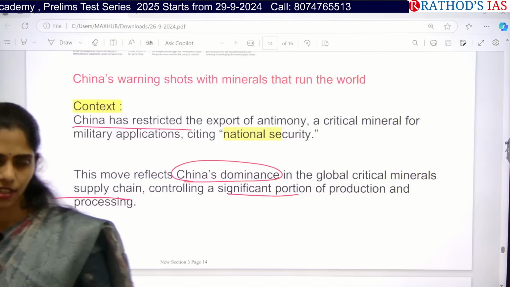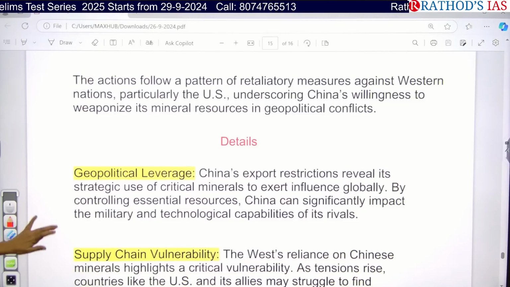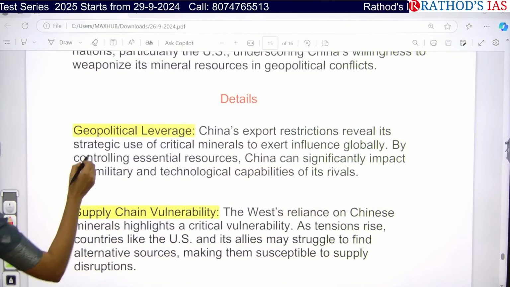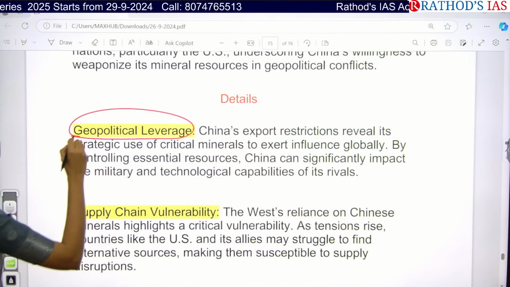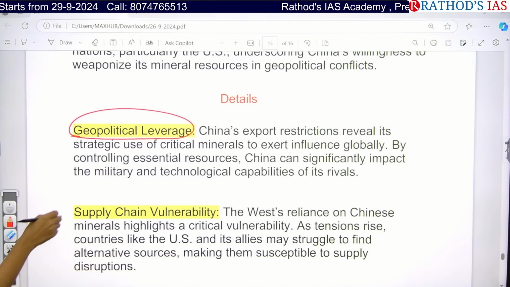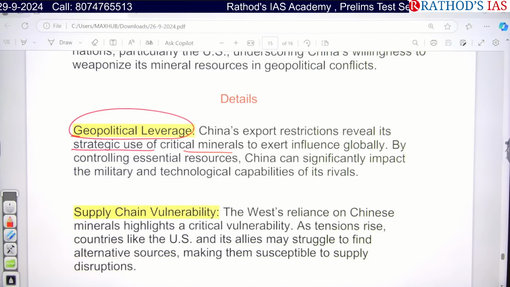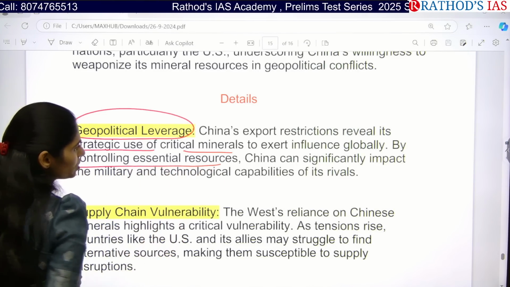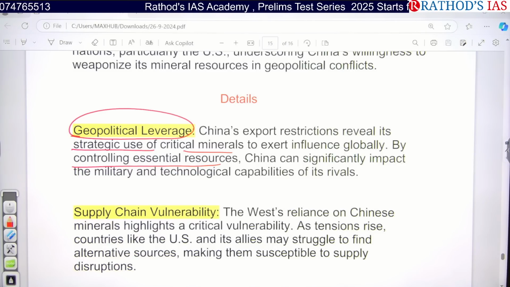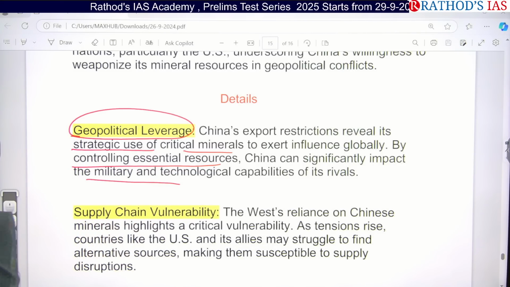And see here, if you see this article, it is saying that yes, China is using its geopolitical leverage. China's export restrictions reveal its strategic use of critical minerals to exert influence globally by controlling essential resources. China now can significantly impact the military and technological capabilities of its rivals.